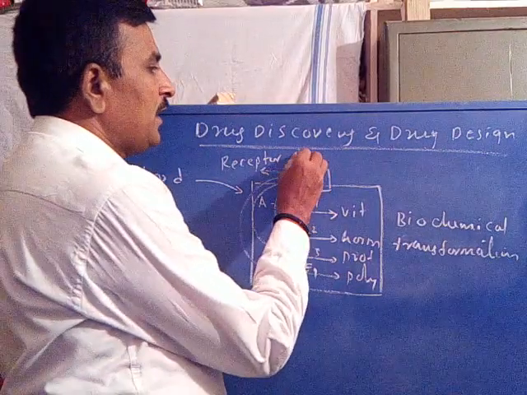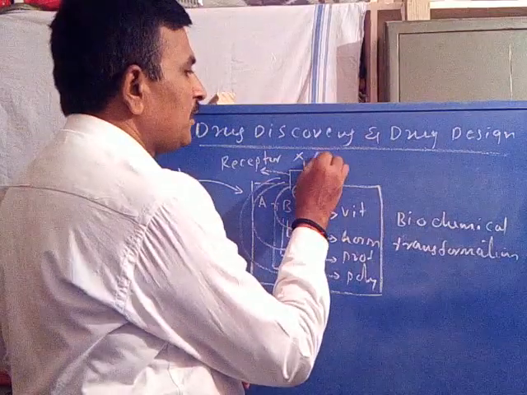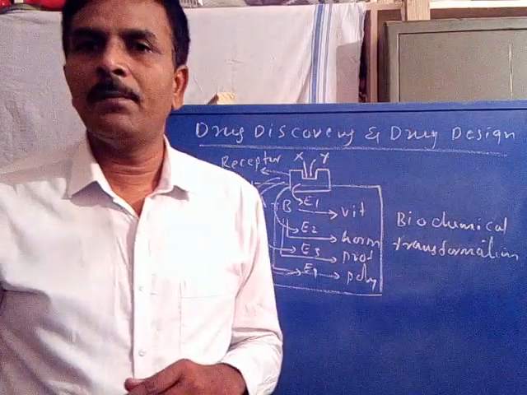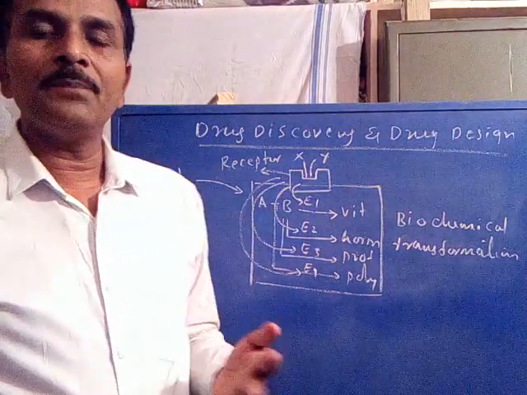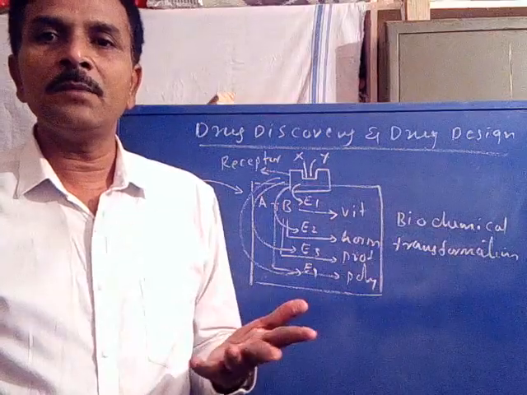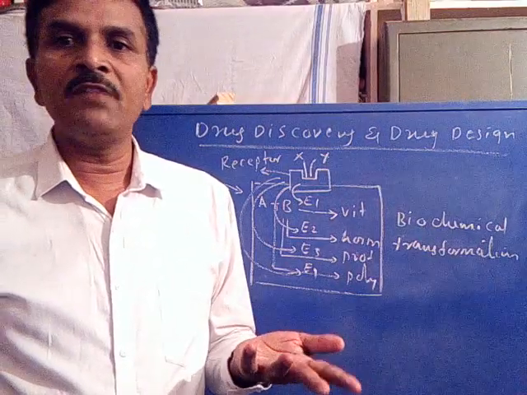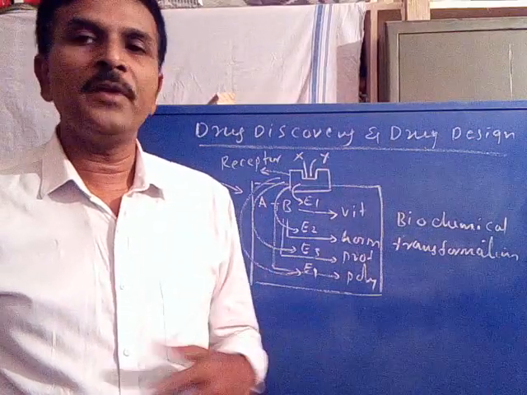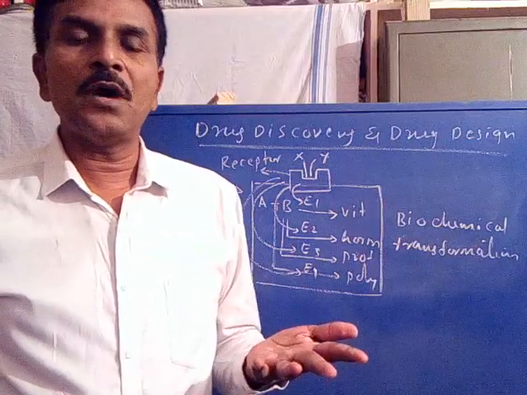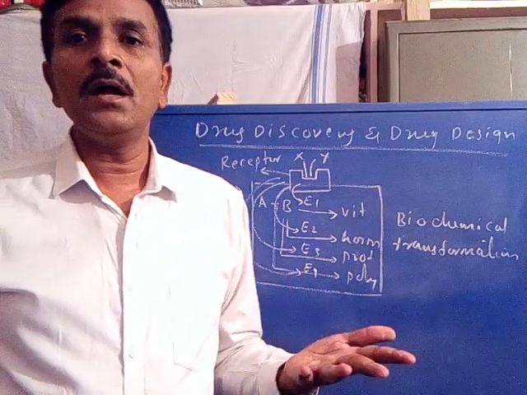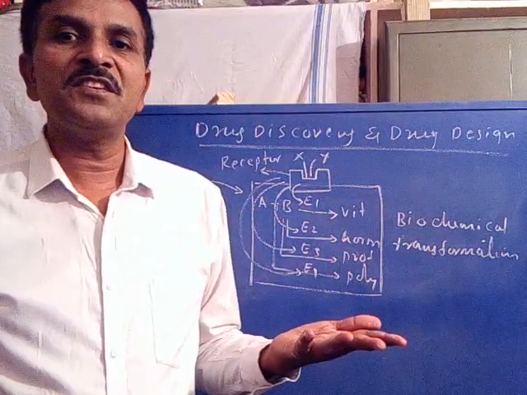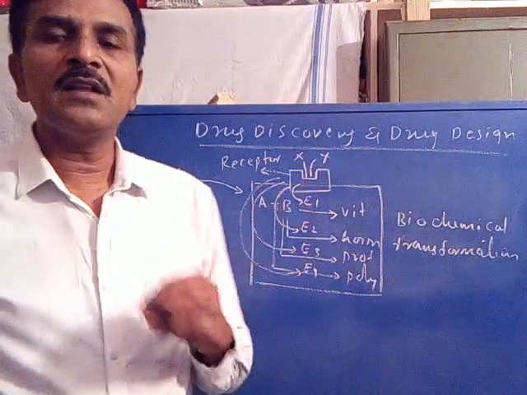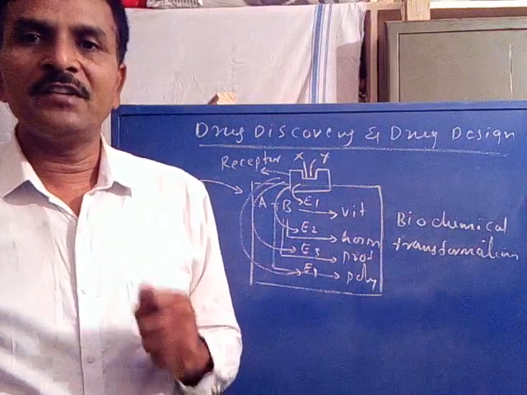Say the receptor may contain some X functional groups and some Y functional groups. There are different types of functional groups. They come from the amino acids, where the receptor is a protein material, and protein is nothing but polypeptide. Polypeptide in turn is made from amino acids, where some amino acids consist of some extra functional group in addition to the carboxylic acid and the amine group. Both of those groups may be involved in the amide formation. Some amino acids with extra functional groups may leave them free. So the receptor will consist of different kinds of functional groups.